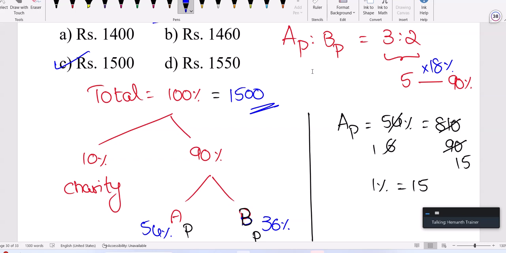Some people don't understand that the profit share ratio is given indirectly. If they give B's profit is 2/3 of the total, then we can sense A and B's profit share ratio is 1 is to 2, and B is to total is 2 by 3. So in that aspect, I want to discuss one question.